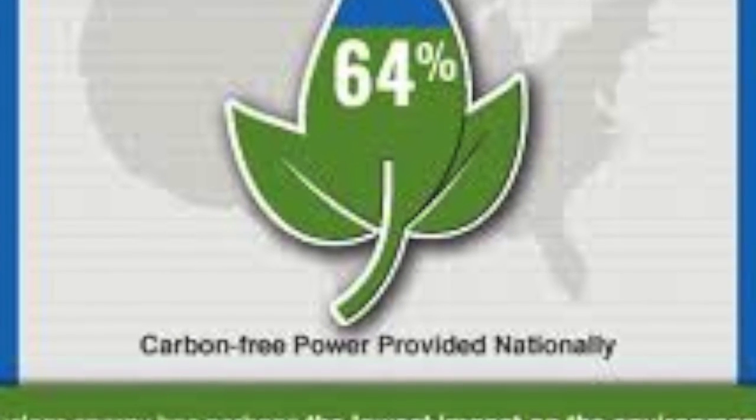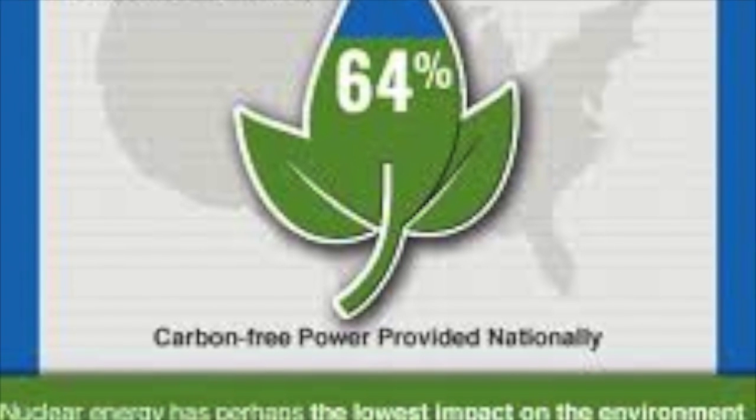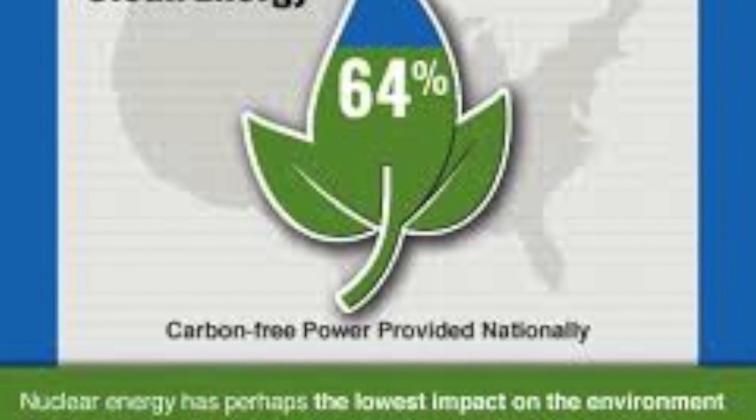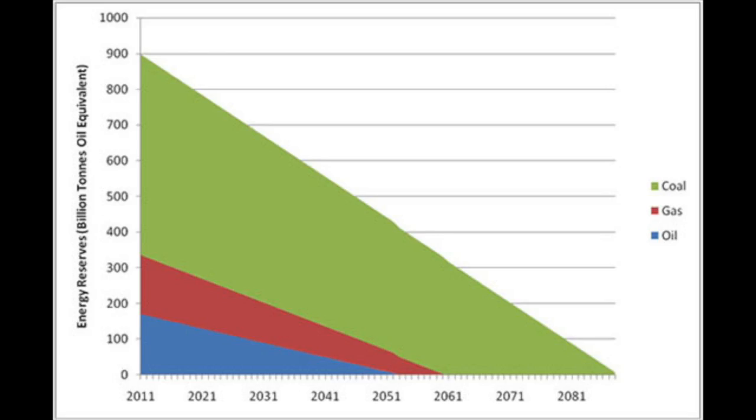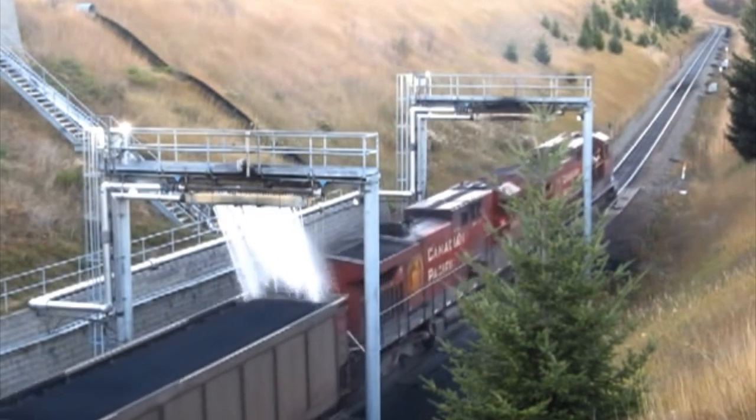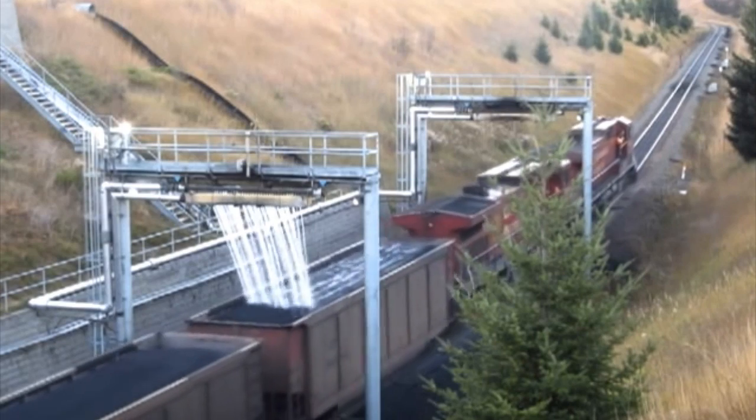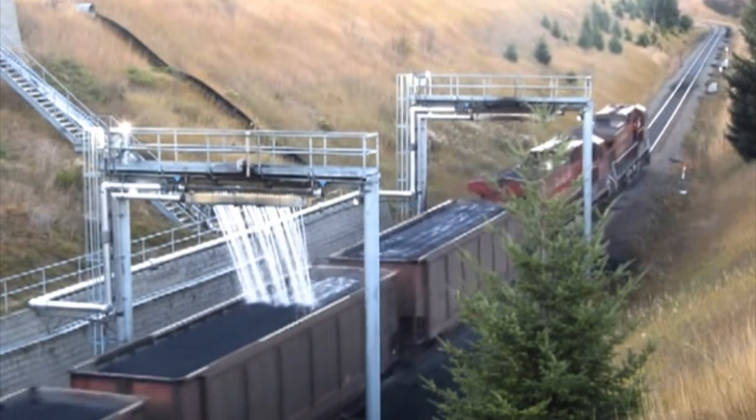Nuclear energy has a continuous supply of energy and produces a lot of clean, reliable energy. Nuclear energy is expected to last 100 years, while coal and oil are expected to run out soon. Unlike other forms of energy, nuclear energy requires very small amounts of raw material. The only raw material is the uranium, and 28 grams of uranium produces more energy than 100 metric tons of coal.